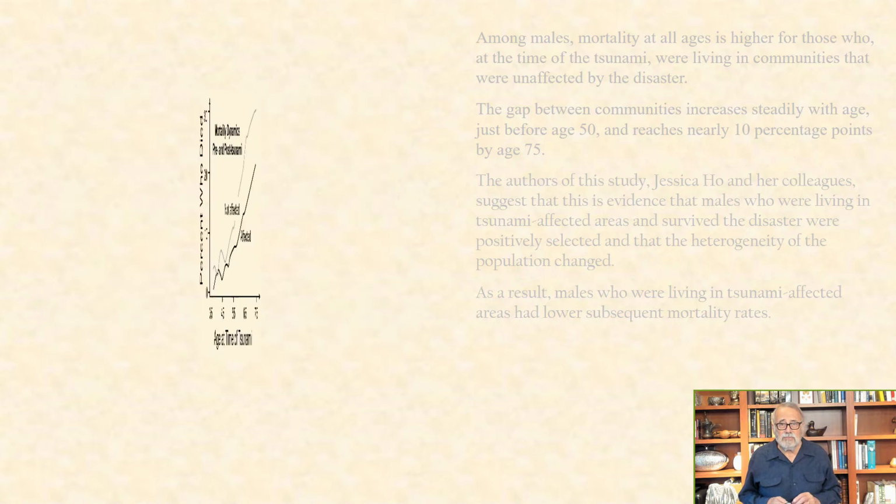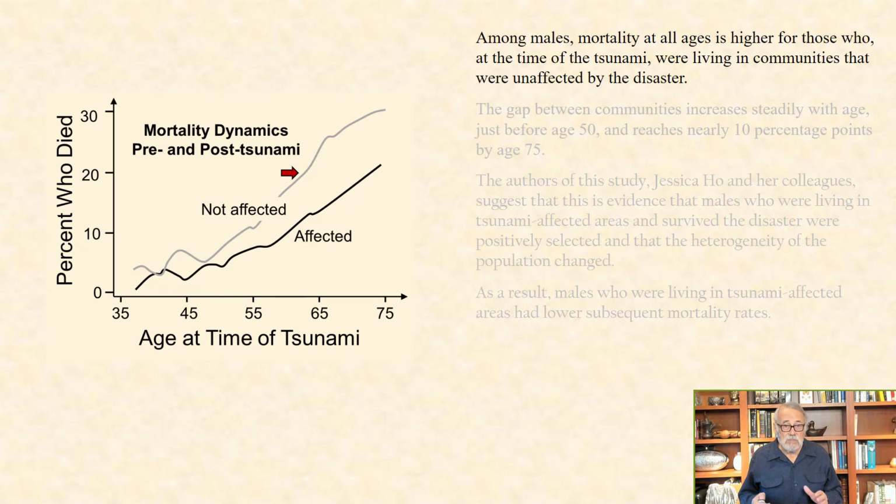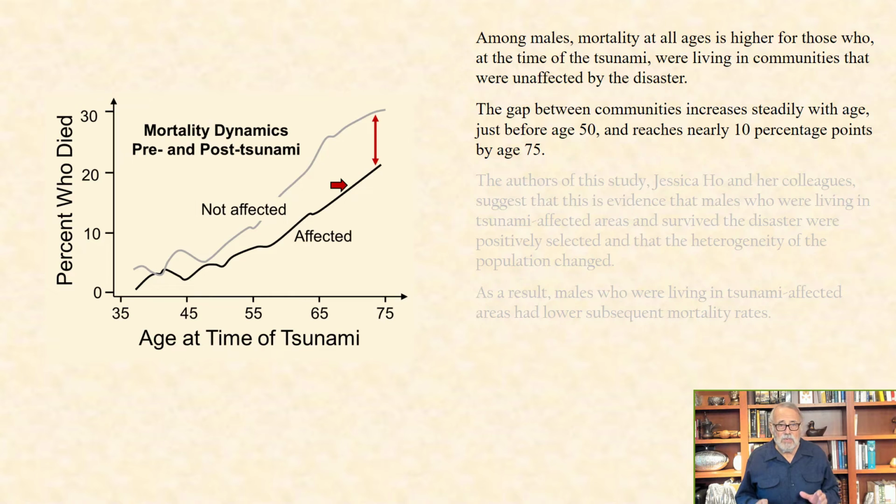Here are the results of Ho and her colleagues' study. On the x-axis, we have age of men at the time of the tsunami, and on the y-axis, the percentage who died. Among males, mortality at all ages is higher for those who, at the time of the tsunami, were living in communities that were unaffected by the disaster. The gap between communities increases steadily with age, starting just before age 50, and reaches nearly 10 percentage points by age 75.